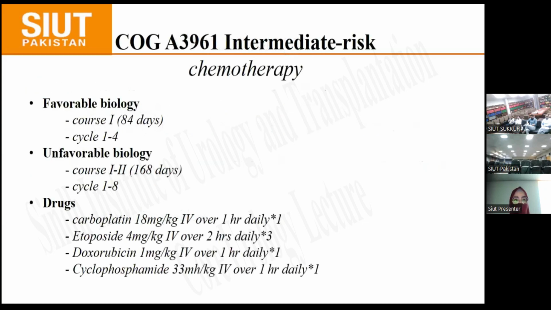So for tumors with favorable biology, 4 cycles of chemotherapy are given. In unfavorable biology, 8 cycles are given over 168 days. Drugs used are carboplatin, etoposide, doxorubicin, and cyclophosphamide in given doses.